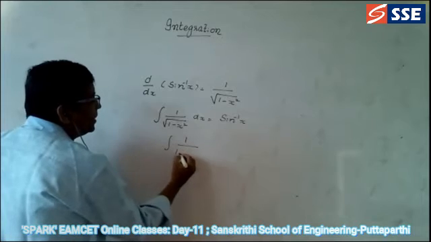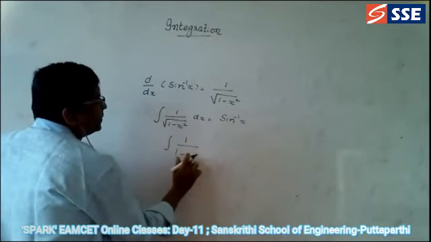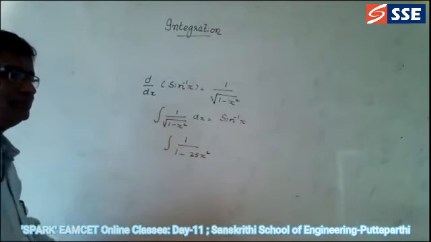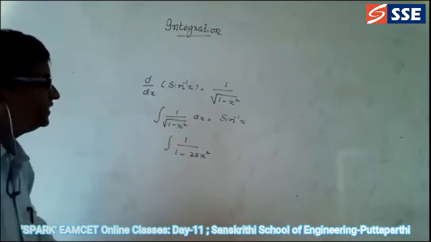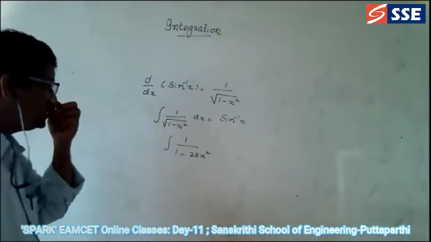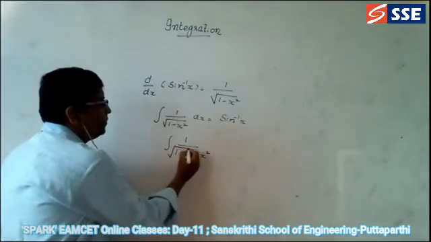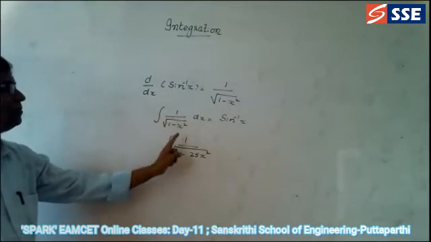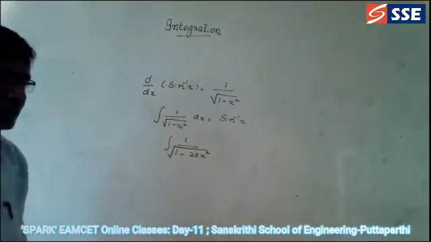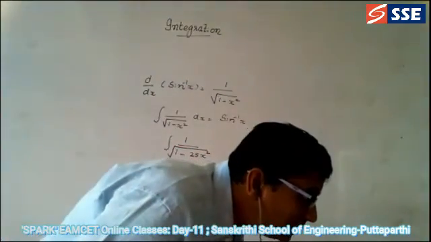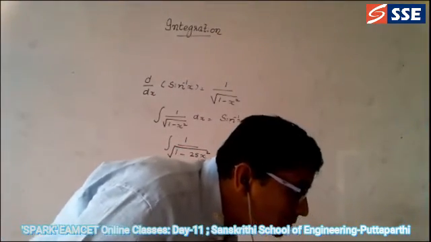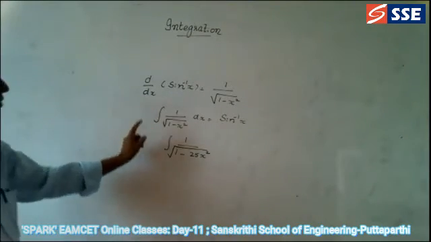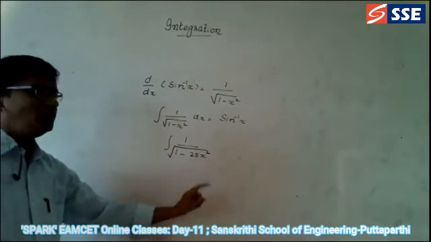Okay. And now what is the answer for this? Integration of 1 divided by root of 1 minus 25x square. Can anybody say the answer for this? What is the answer for integration of 1 divided by root of 1 minus 25x square by using this formula?